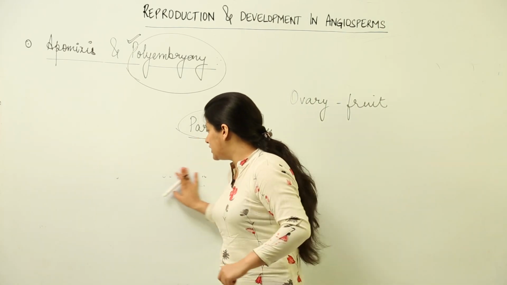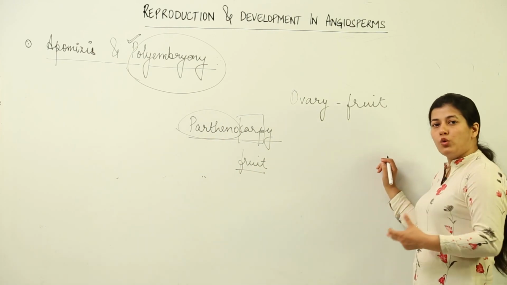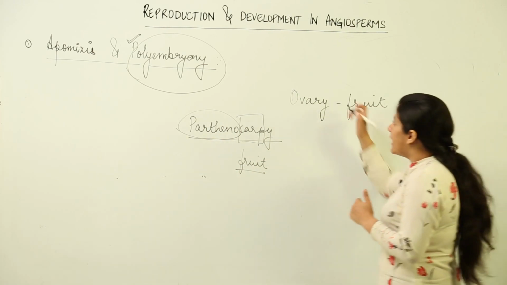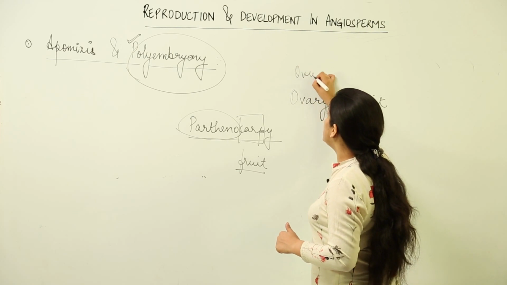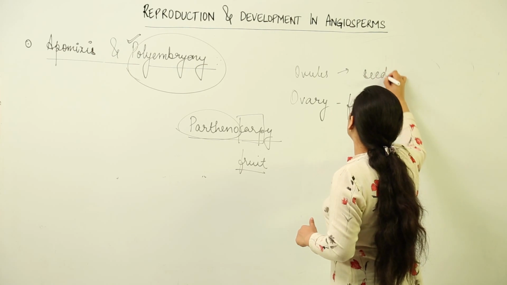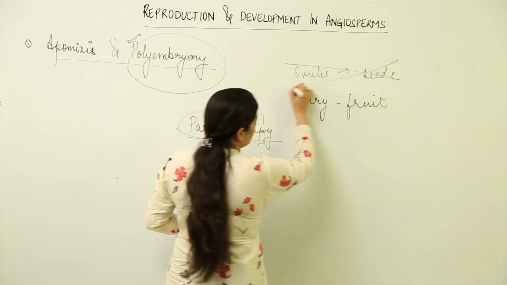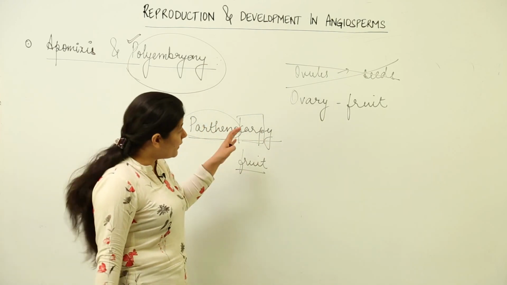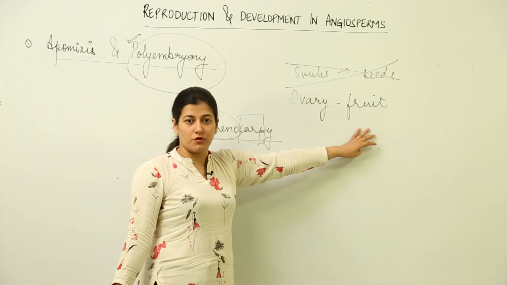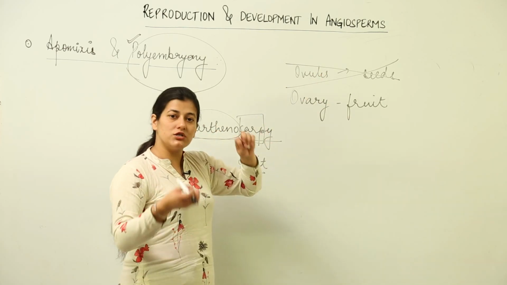We are dealing with a condition where a fruit is being formed without the formation of seeds. Ovules will not undergo the process of fertilization, no seeds would be formed, but the ovary would get transformed into the fruit. So the ovules remain ovules only, there is no fertilization.